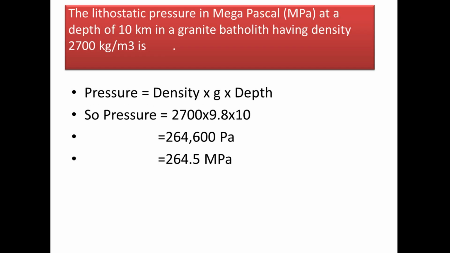Okay. Next question. The lithostatic pressure in megapascals at a depth of 10 km in a granitic batholith having density of 2700 kg per meter cube is. To calculate pressure, we have the formula pressure equal to density into acceleration due to gravity into depth, that is P equal to rho gh.